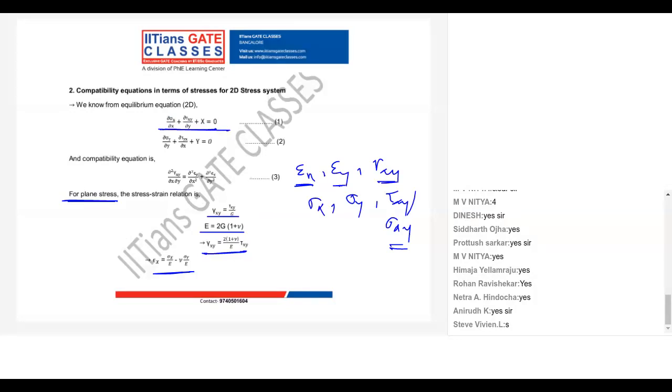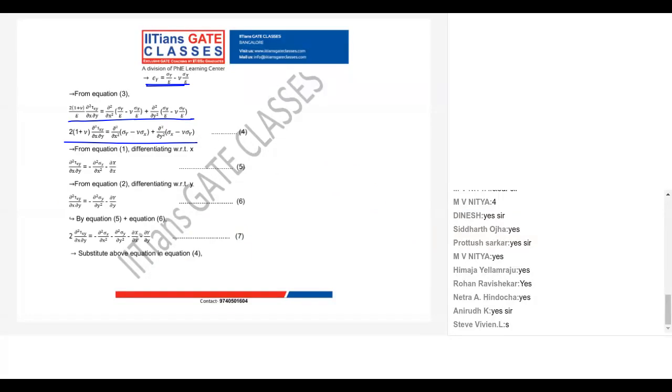I have rearranged this equation and differentiated with respect to x. In the same way, my equation 2, the equilibrium equation, is rearranged and differentiated with respect to y. Now from equations 5 and 6, I can write ∂²tau xy upon ∂x∂y, the same way in this equation.